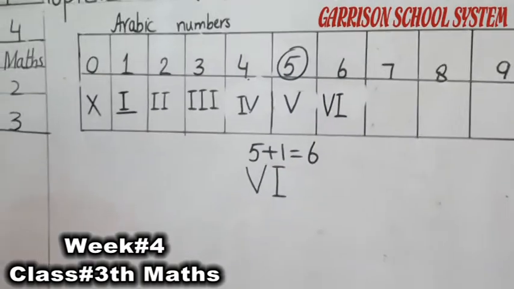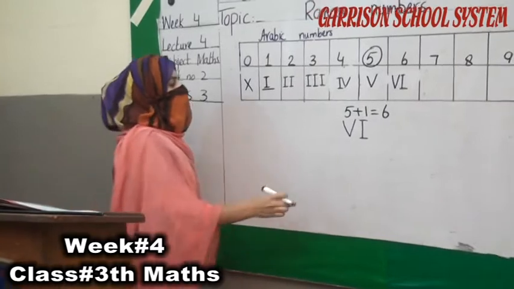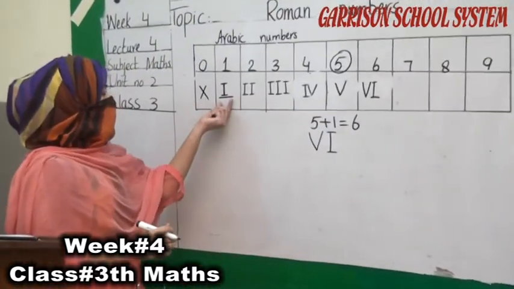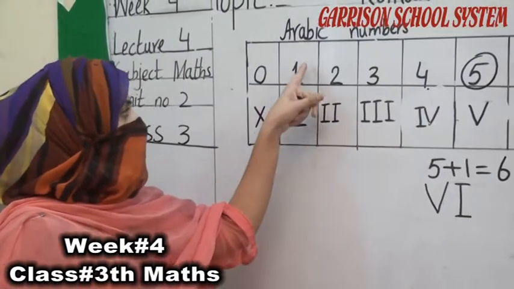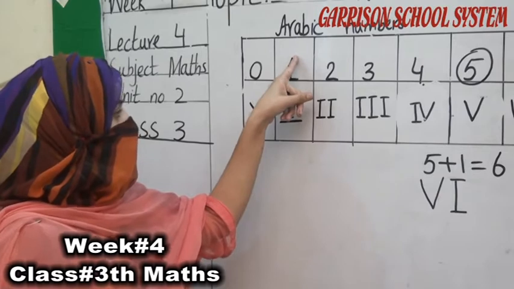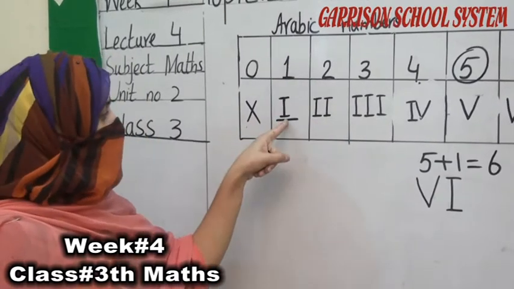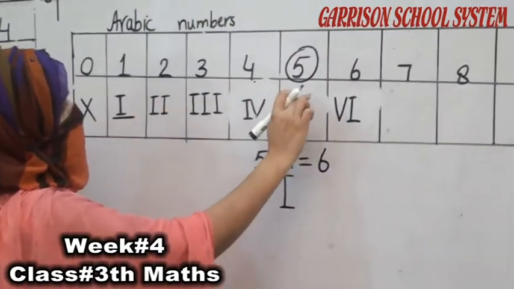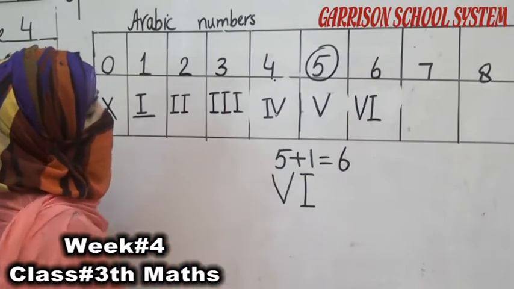Okay students, understand, clear? I am telling you again, I is our smaller number because it is representing the number 1. In Arabic counting, number 1 is a smaller number. In Roman counting, this I is the smaller number. And in Arabic counting, after 4, 5 is the greater number and V is the greater number.